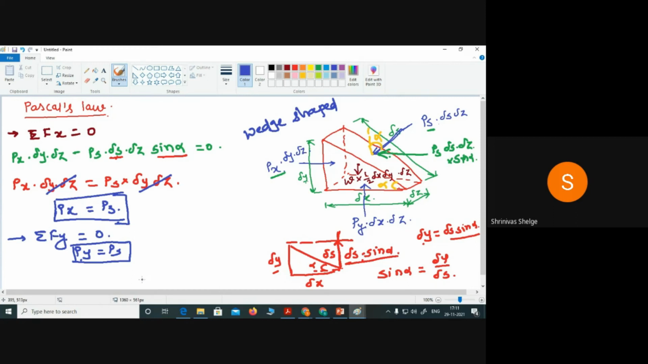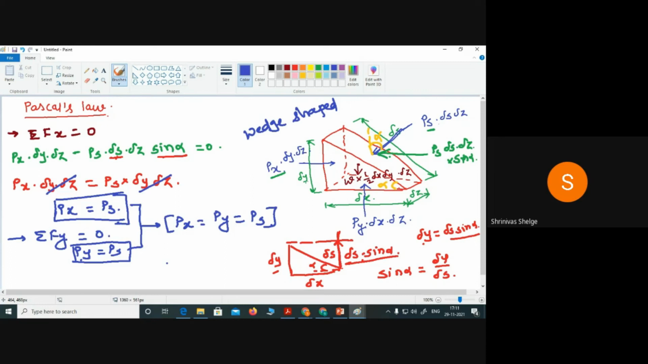And here, when we see these two equations, we can say that Px equals Py equals Ps. So the conclusion is that in a static fluid, the pressure acting at a point in all directions is the same. And that is nothing but Pascal's law.